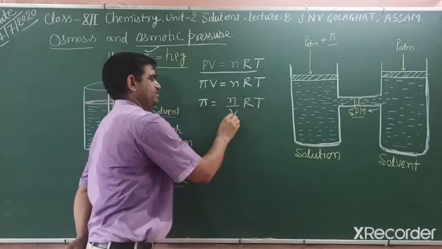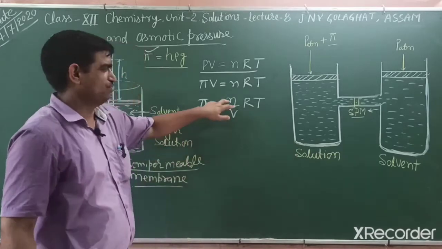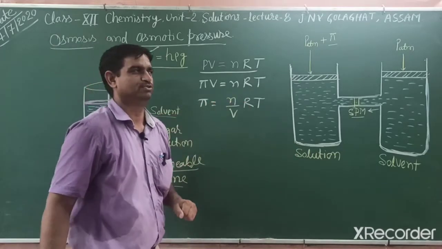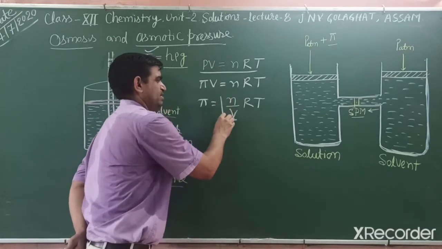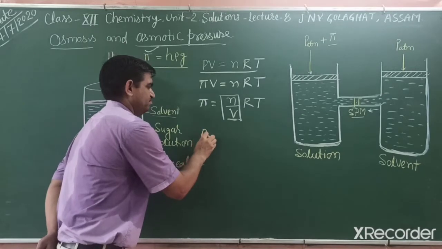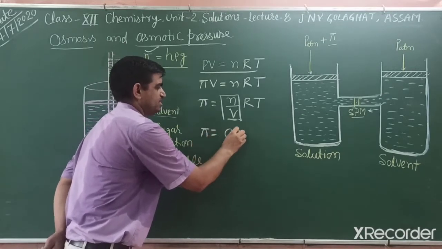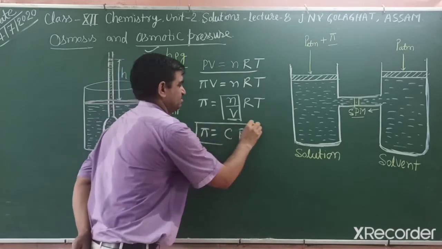So what is n/V? n/V is molarity, the number of moles of solute dissolved in a liter of solution. So n/V is molarity, or we also write pi = CRT, where C means concentration in mole per liter.